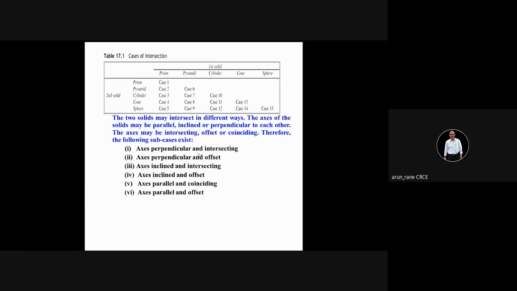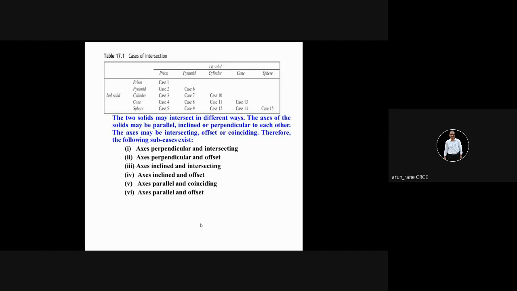So that is what I mean here. Intersection means there have to be a minimum of two solids. So the axes can be perpendicular and intersecting for both the solids, or it can be offset. Offset means not on the center line, away from the center line, or the axis can be inclined.